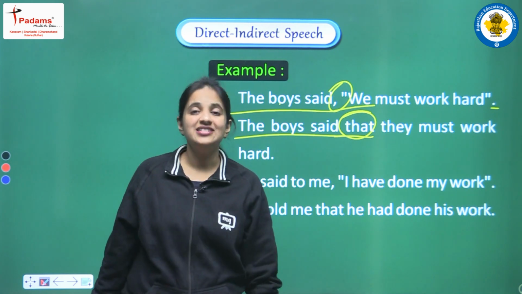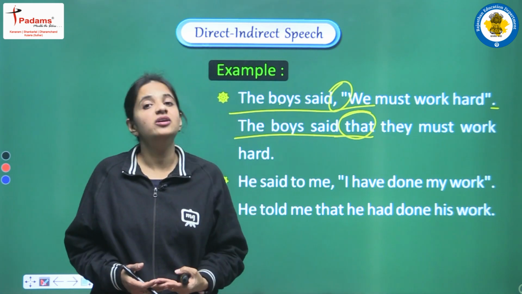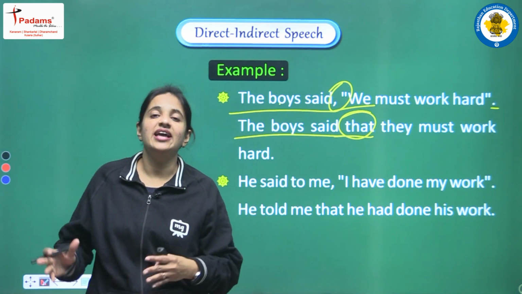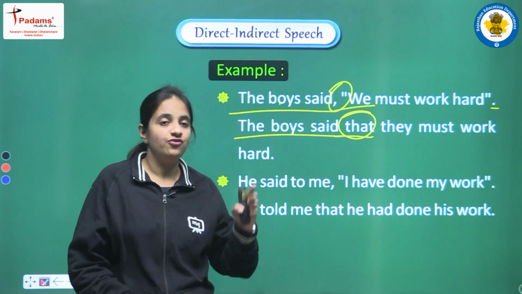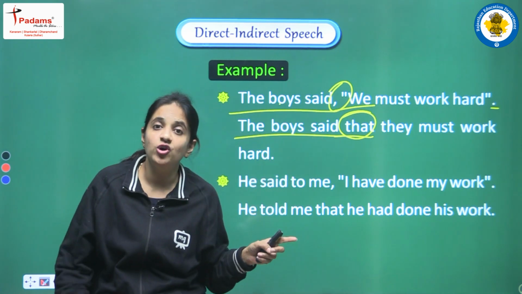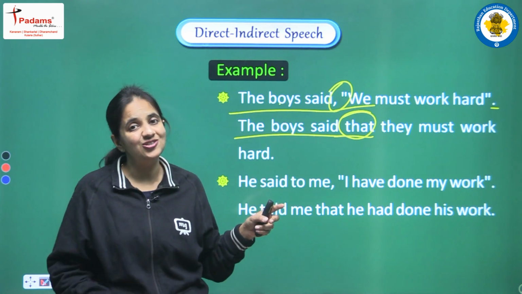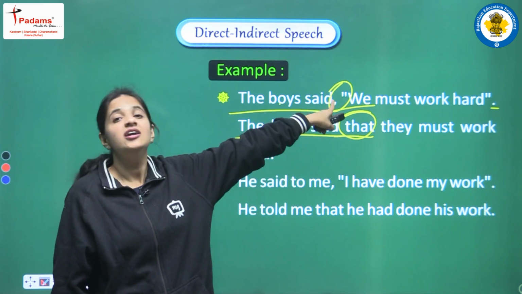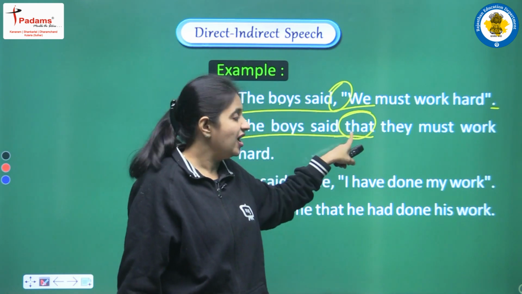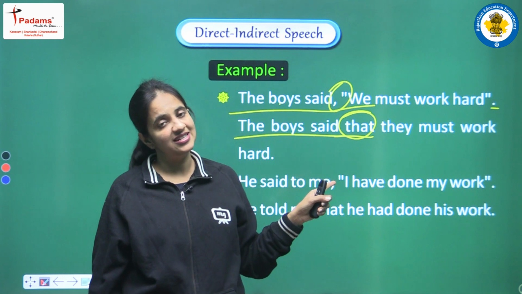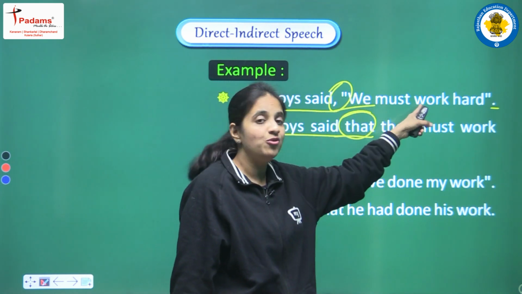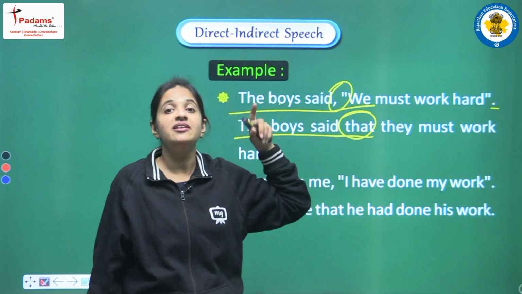Okay, so students, in this way, step by step, observe the sentence very carefully, just recall all the rules and then do all the changes. So first of all, let's focus on the reporting verb. Reporting verb is having only one change, but that change is also not applicable in this sentence. Why? Because we are having no object. Second change we have to do, that we have to add one conjunction. So this is assertive sentence, so our conjunction will be that, and the next changes that we have to do, they are applicable in the reported speech.